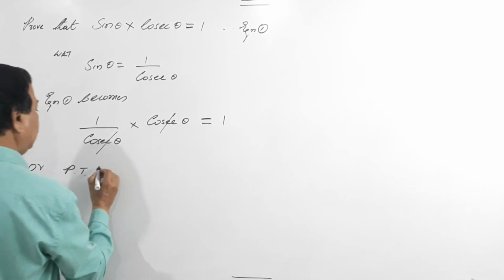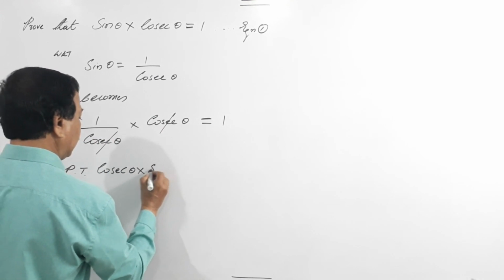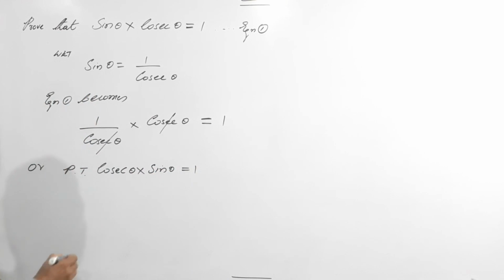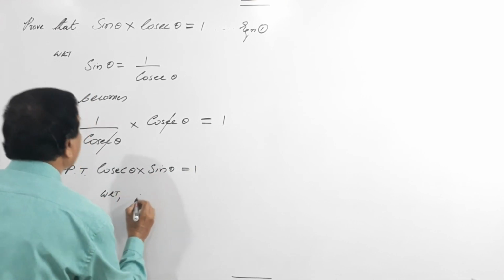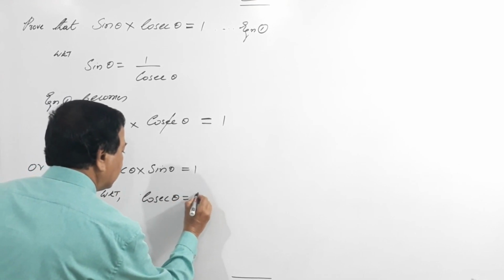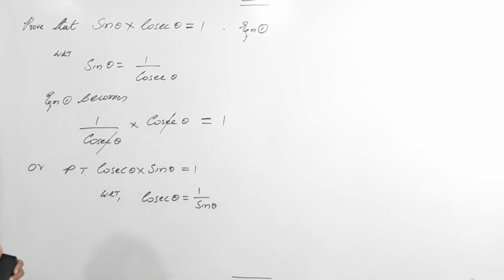Or you might be asked, prove that cosecant theta into sin theta equals to 1. In that case, we know that cosecant theta equals to 1 by sin theta.